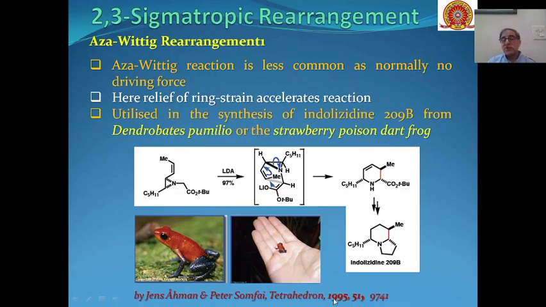This was reported in Tetrahedron Chemistry in 1995. So there are only a few examples of Aza-Wittig rearrangement. The only thing is that these types of rearrangements take place to relieve the ring strain which is present in small ring compounds. And to relieve this ring strain, this three-membered ring changes into a six-membered heterocyclic ring through 2,3 sigmatropic rearrangement.